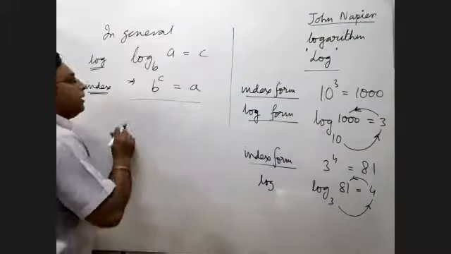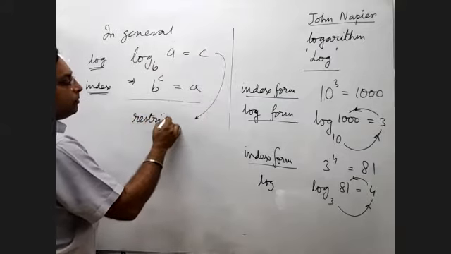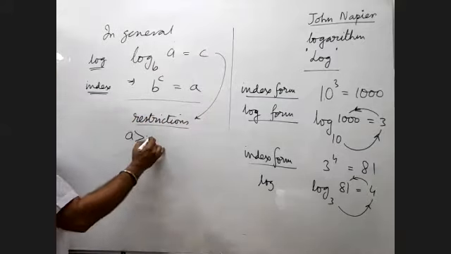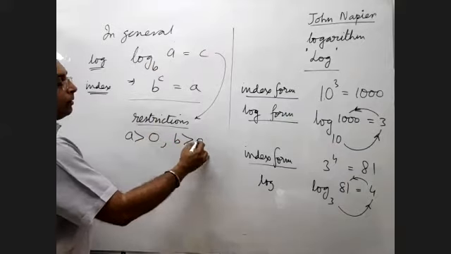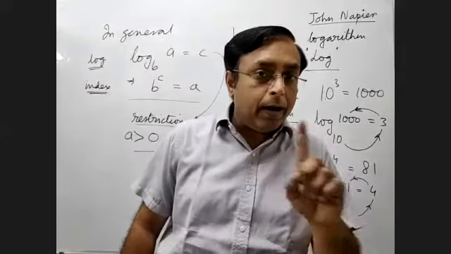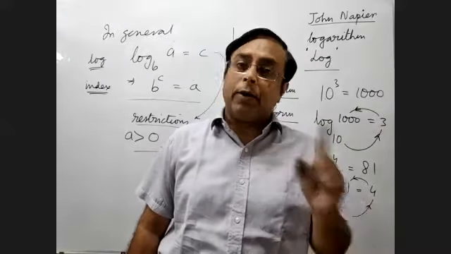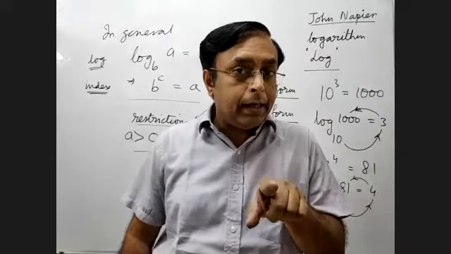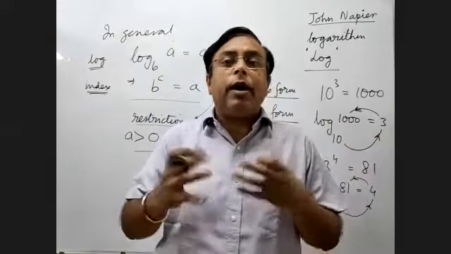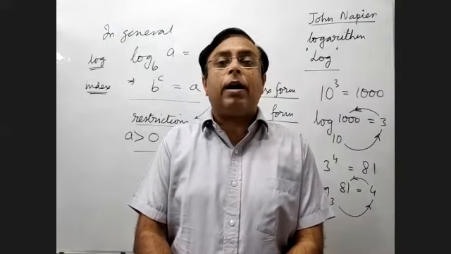However, while defining log, there are some mathematical restrictions that are put in. The restrictions are that A as well as B have to be both positive. So you cannot define log for either the number or the base as a negative number. It is defined only for positive. So in this context, index form and log form do not tally, because in index you have negative numbers also, no issues with that. But in log, you cannot have negative numbers.